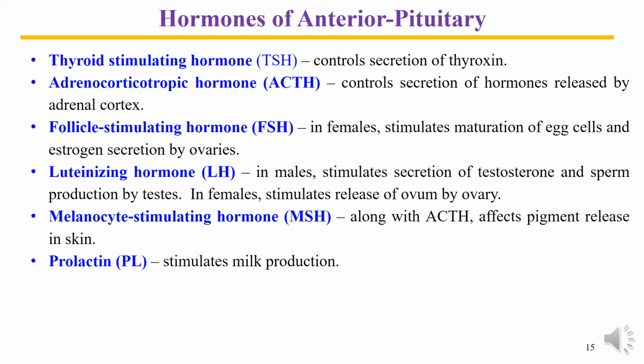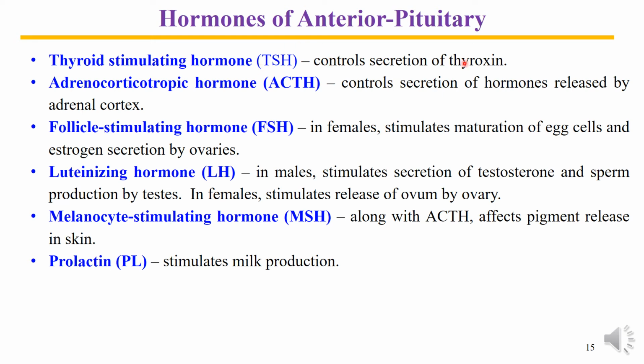If you recall, and if you consider the hypothalamic hormones, then you will notice that we discussed one of the hypothalamic hormone by the name of TRH, or the thyrotropin releasing hormone. It promotes the release of TSH, and the TSH is the hormone of anterior pituitary, and its release is under the control of TRH, which is coming from hypothalamus.